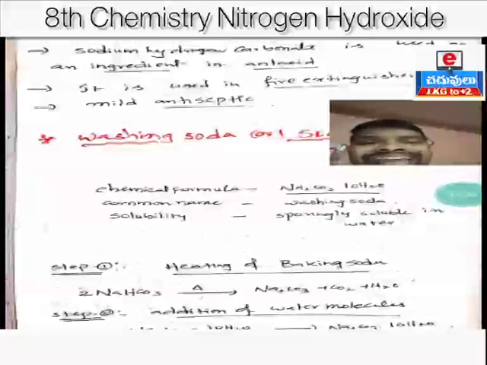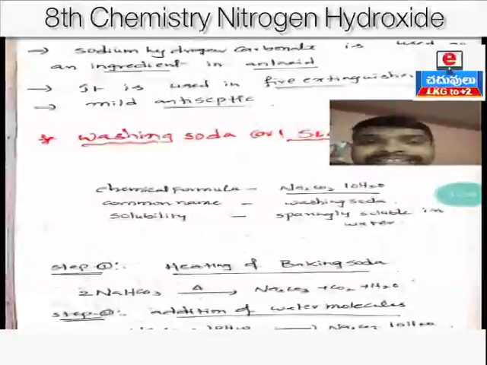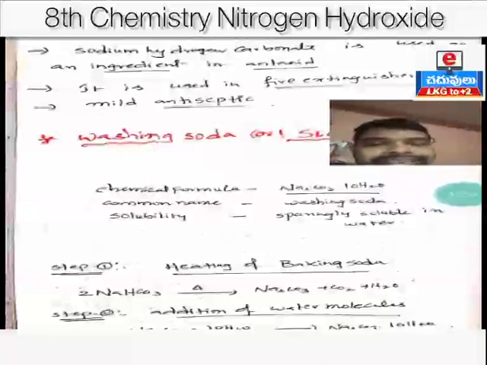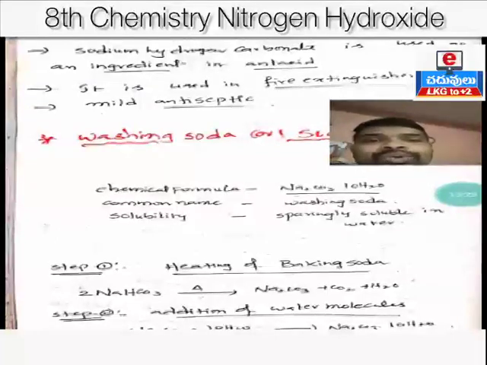Next, sodium hydrogen carbonate, nothing but baking soda, is used as an antacid. You all know that an antacid is not an acid, it is a base. Anti means opposite to the acid. It works against the acid. So when we take baking soda in water, it neutralizes the excess acid present in our stomach and is used to treat acidity problems. It is used as an antacid, like milk of magnesia.